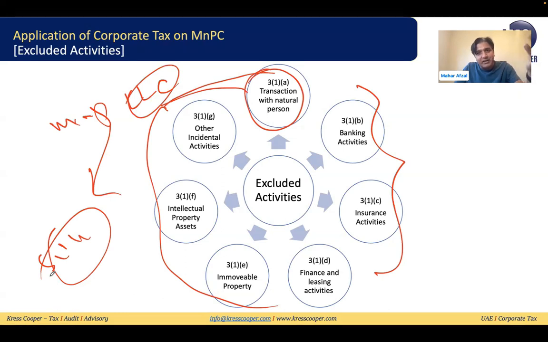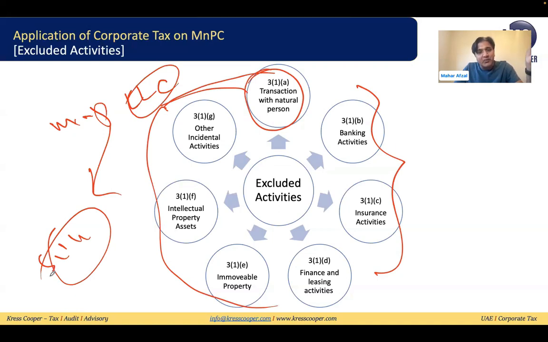Otherwise, the rest of all activities, we know, will not fall under the excluded activities. So if the qualifying free zone person which is registered within the free zone is providing services to another free zone person other than a natural person, all these services will be considered qualifying services.